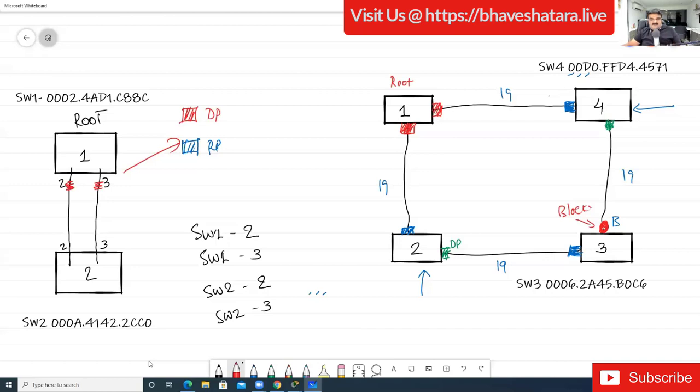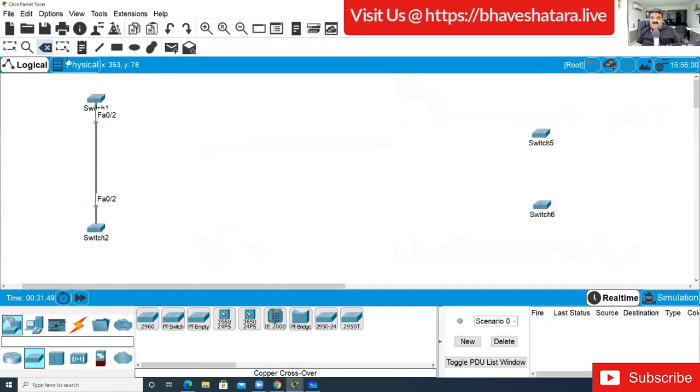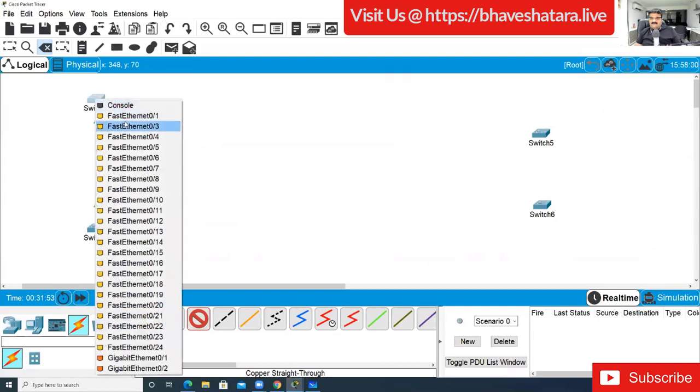So in this particular situation, the lower port number will get the priority. Okay, so this port will be the root port, and this port will be blocked. Okay, I just want to connect this, so in this particular situation I'm now going to connect this cable. Okay, and see this.